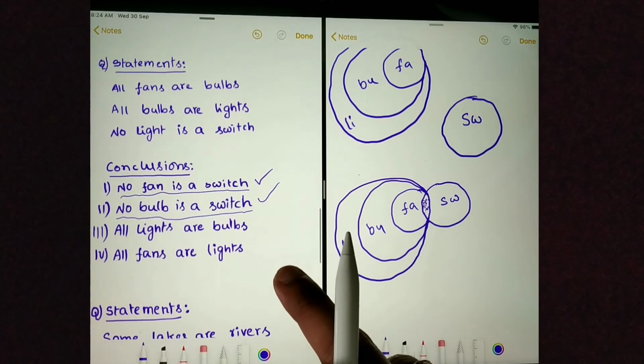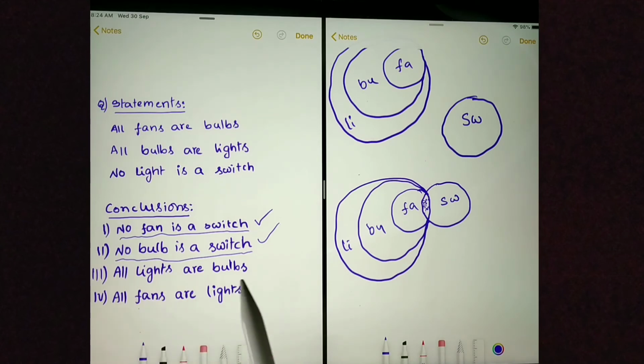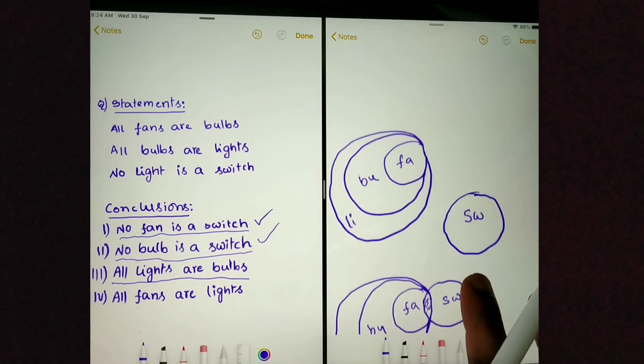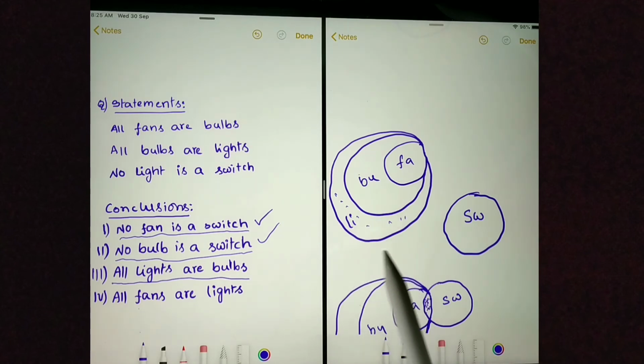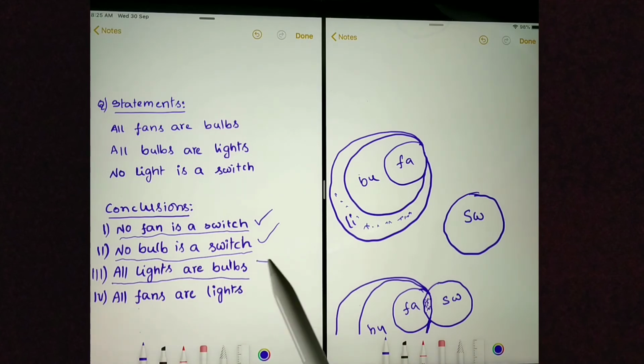Next conclusion. All lights are bulbs. This is a definite conclusion. To say this conclusion is wrong, we need to prove some lights are not bulbs. Here you can see these are all lights which are not bulbs. This Venn diagram is already following the statements, and by following statements we could prove that some lights are not bulbs. Saying all lights are bulbs is wrong.